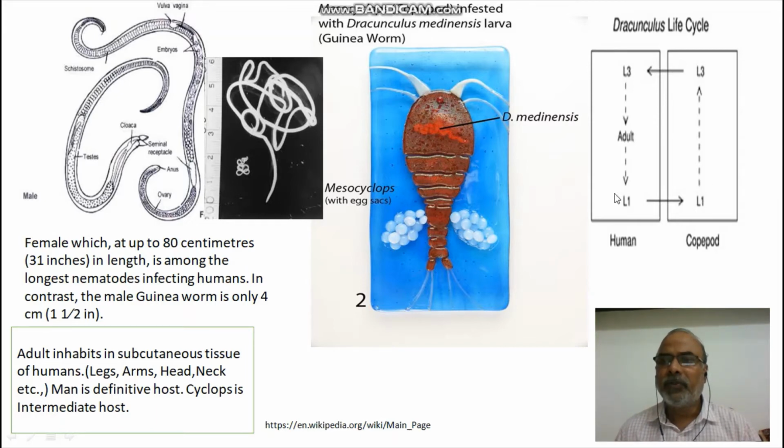Okay. So, from the human being, the infective stage is larva 1, the first larva. Actually, three larval stages are there: first larva, second larva, and third larva. The first larva develops inside the female individual, and it goes out into the water, which I will explain in the next slides. It goes to the copepod, and in the copepod these larvae develop and molt two times and become the third stage larva, and the third stage larva will infect the human being again. So the parasite completes its life cycle by shifting from human to copepod and copepod to human being.